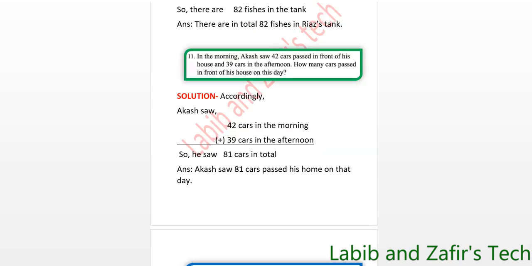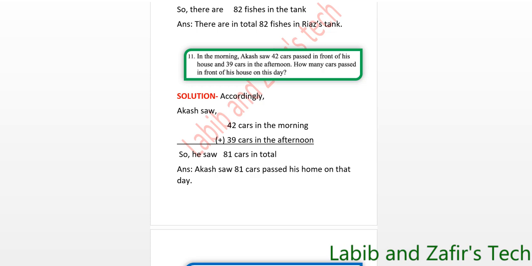In the morning, Akash saw 42 cars pass in front of his house and 39 cars in the afternoon. How many cars passed in front of his house on this day? Solution. Accordingly, Akash saw 42 cars in the morning and 39 cars in the afternoon. So we have to add the total number of cars Akash saw on that day.